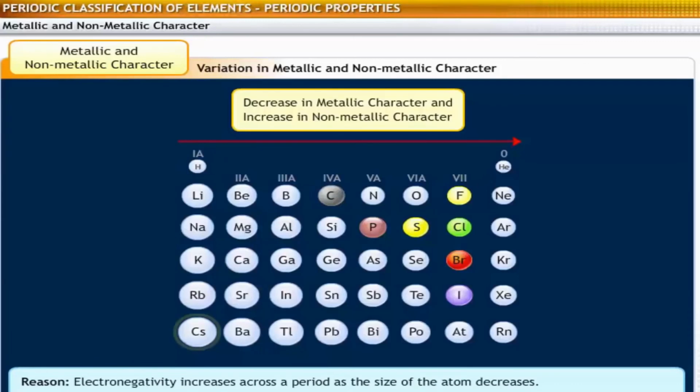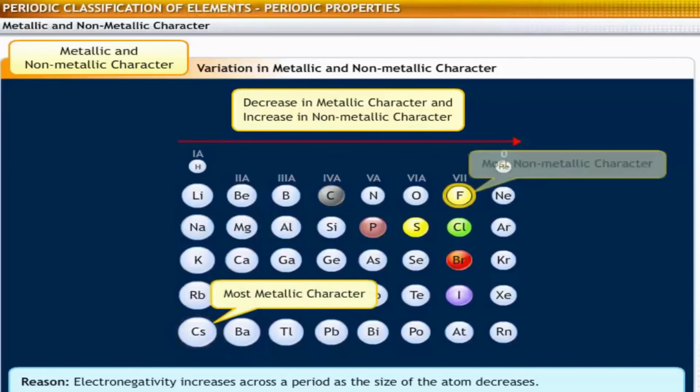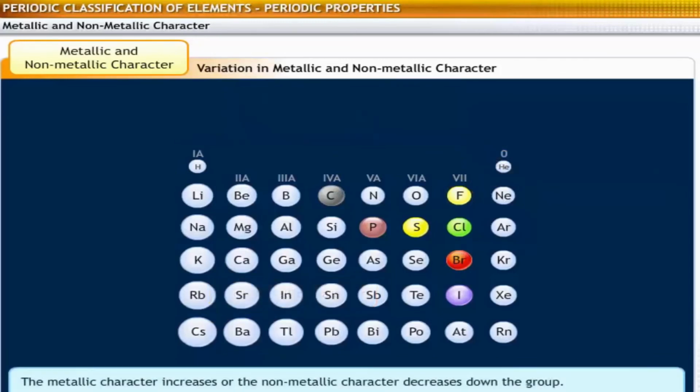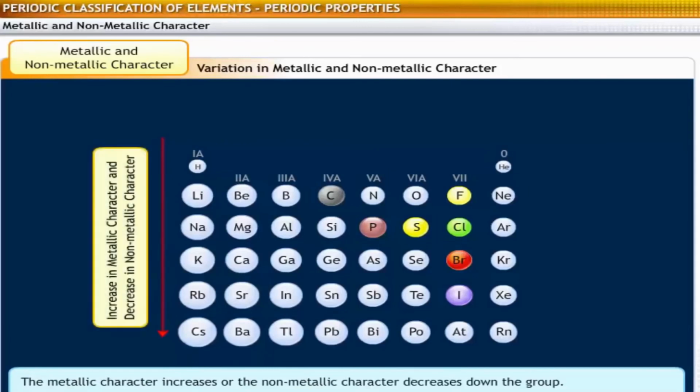For example, cesium has the most metallic character and fluorine has the most non-metallic character. Down the group, the metallic character increases or the non-metallic character decreases. This is because the increase in the atomic size decreases the electronegativity, which increases the metallic nature or decreases the non-metallic nature.